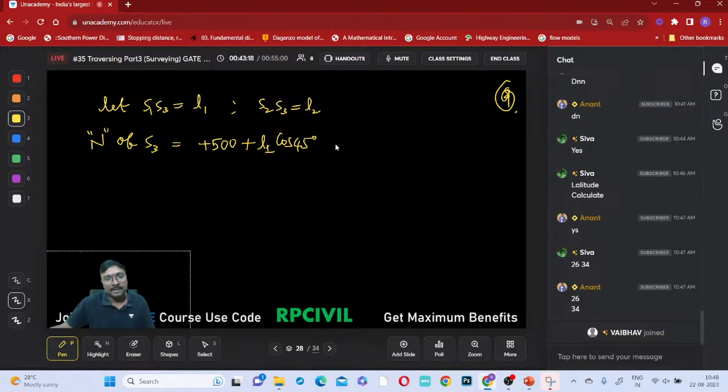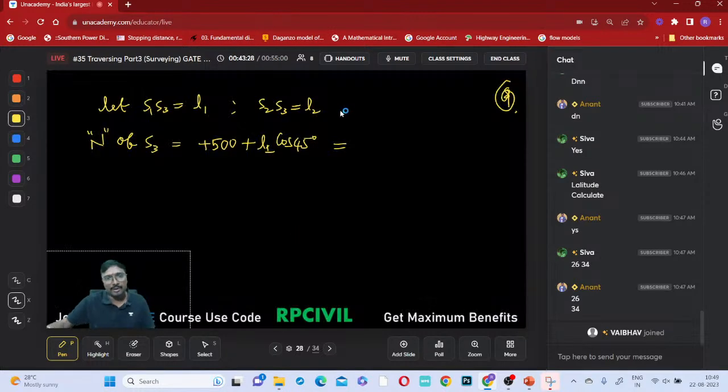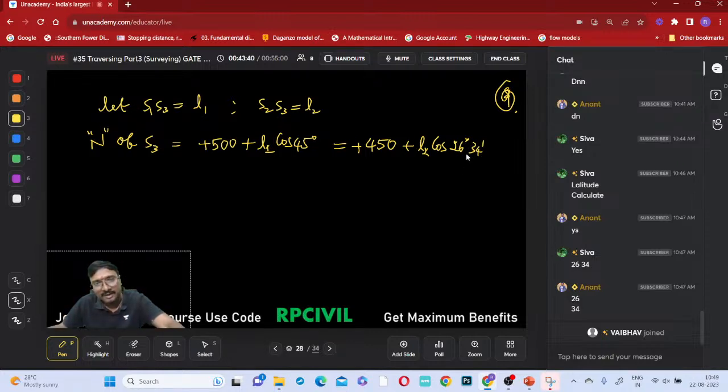Okay. From the second one also, how can you get this? From this one also, how can you get this? 450 is nothing but, from this 450 plus which one? L2 cos 26 34, na. So what can you say? That is your 450 plus L2, which one? This is cos 26 degrees 34 minutes. We can write it now. Do you remember that statement, everyone, in our class? This is the statement you are having now. This is equation number 1.